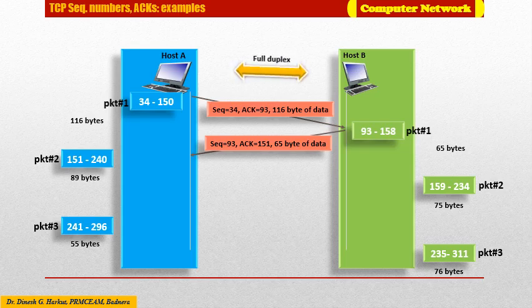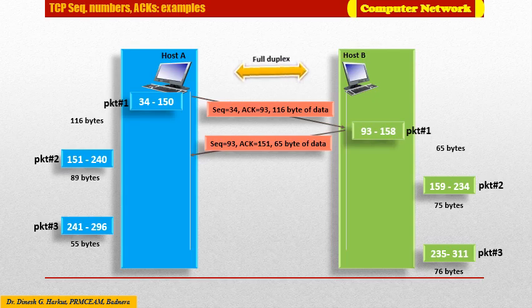Acknowledgement 151: the meaning of this is that host B is expecting the next packet with sequence number 151, as it has already received the first 150 bytes in the earlier communication. This indicates that host B is expecting a packet from host A having sequence number 151. And 65 bytes indicates the size of the packet currently under transmission.